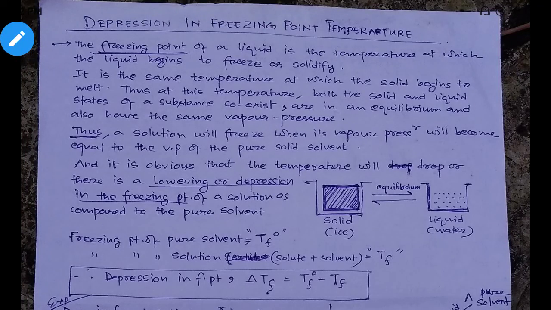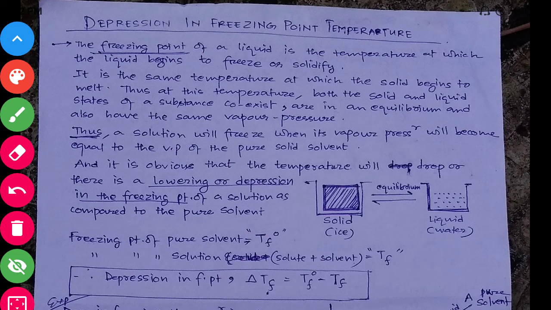Hello students. So today's topic is the third colligative property. The first two I have already explained to you. The third one is the depression in freezing point temperature, which is represented by delta TF.